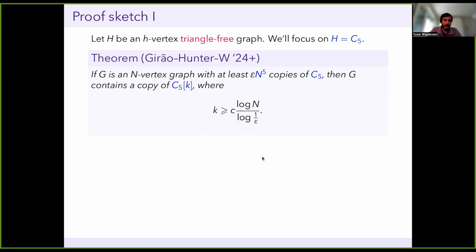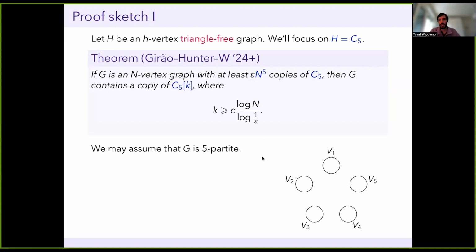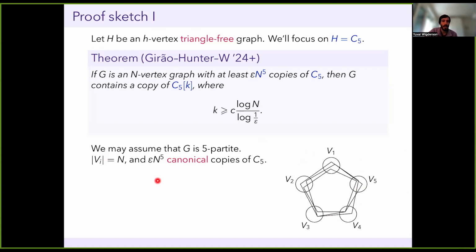So what can we do? There are some easy standard reductions that you can do. So first of all, you might as well assume that your graph G is 5-partite. And in fact, up to changing n and epsilon by constant factors, you can assume that each of these parts has size n, and that not only do we have many 5-cycles, we have epsilon n to the 5th canonical 5-cycles. And canonical just means it takes one vertex from each part, and it goes around the parts in cyclic order, as I've drawn in this picture. So that's our setup. We have a graph that looks like this.